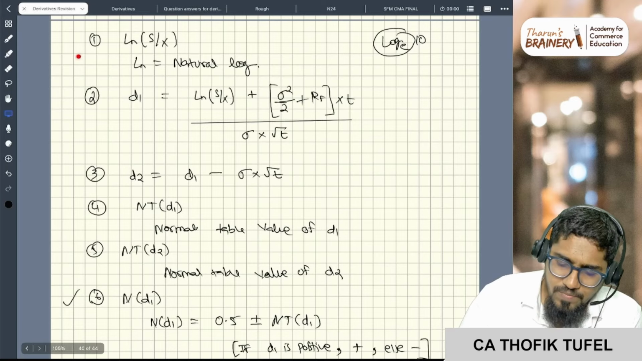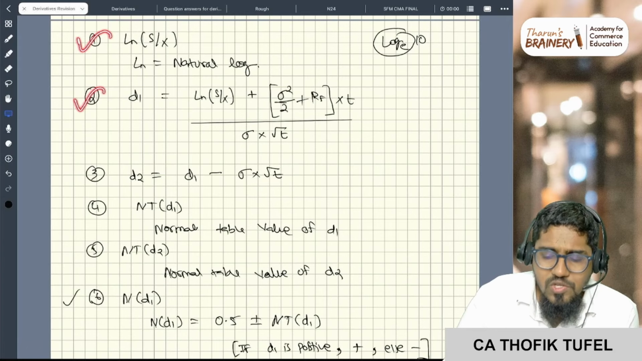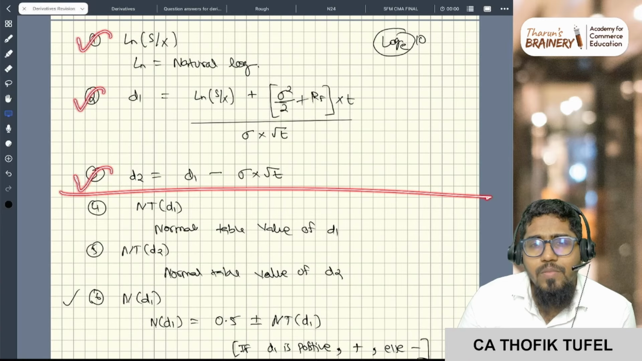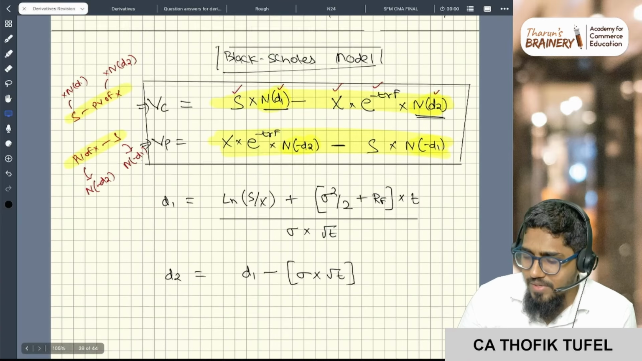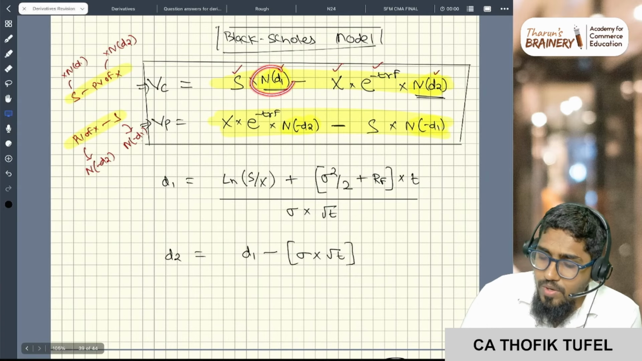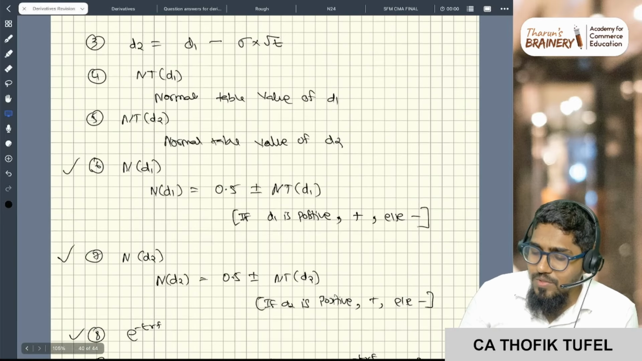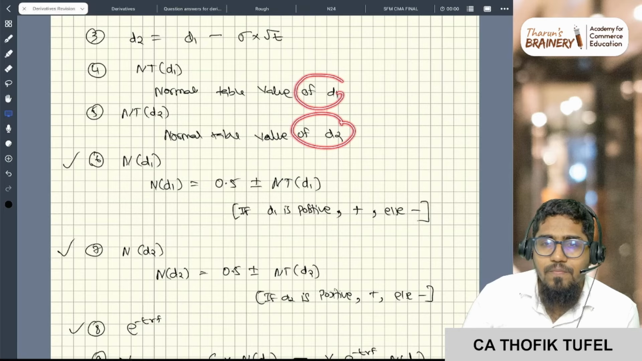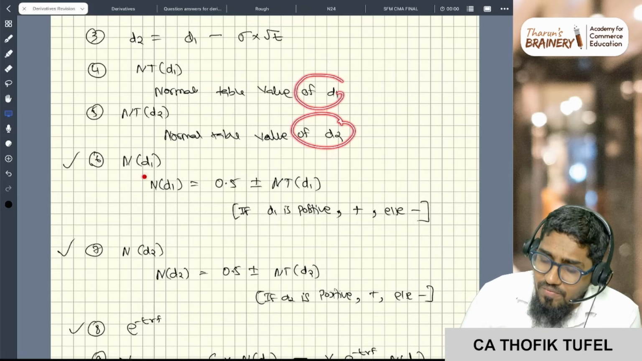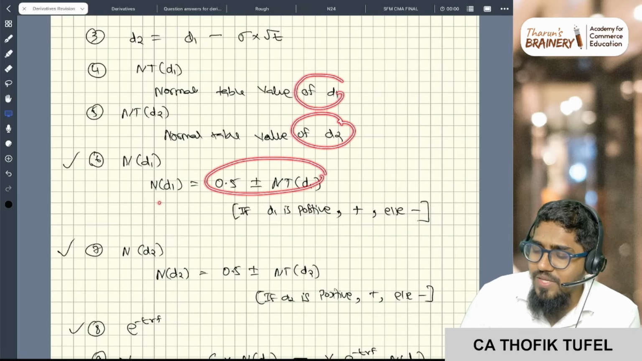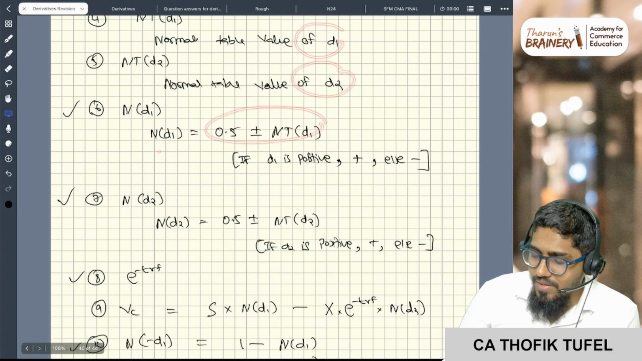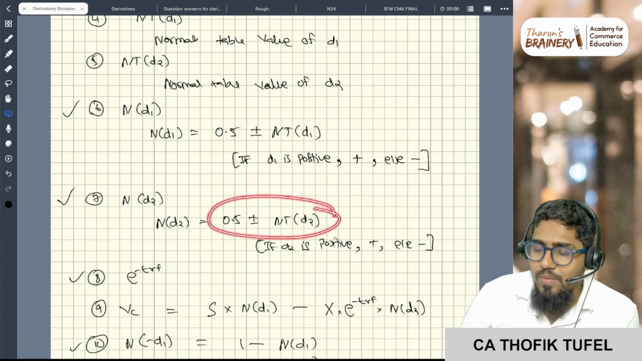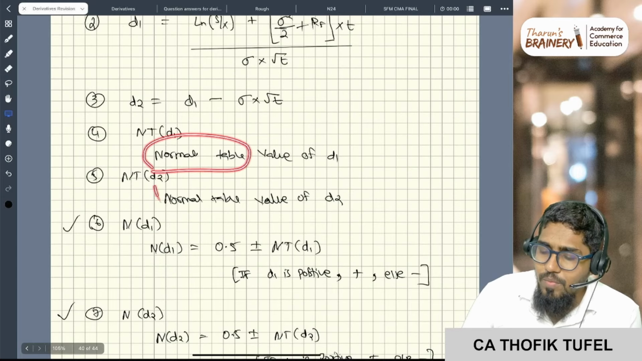So first step, calculate the natural log. Second step, calculate d1. Third step, calculate d2. Done. So d1 and d2 you have. You want N(d1), N(d2). So first, for the normal table value of d1 and normal table value of d2, you calculate. Then from the normal table you do 0.5 plus. Then from the d2 you do 0.5 plus normal table. This you can do from the normal table.